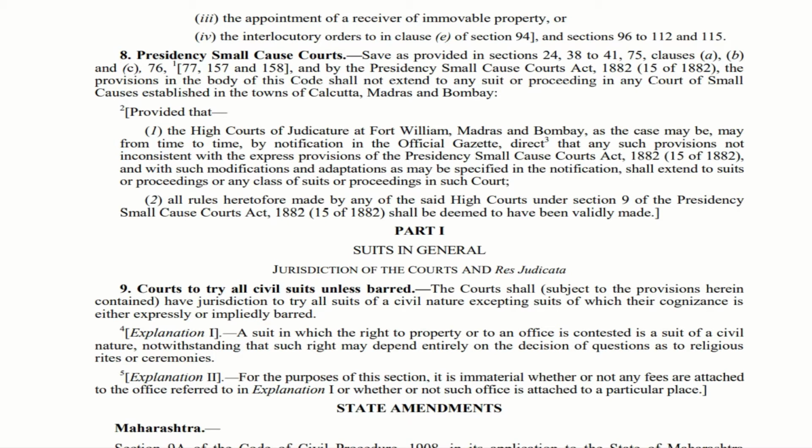That is permitted. Now there is a second proviso. If there is any rule made by the High Court under section 9 of the Presidency Small Cause Courts Act 1882, then it is deemed to be valid. Section 9 you should remember, because there might be a question in this particular section. They might ask you under which section of the Presidency Small Cause Courts Act the High Court can make rules and that is considered to be valid. Option 1, section 9. Option 2, section 10. Option 3, section 11. Option 4, section 12. Such a question can be asked.